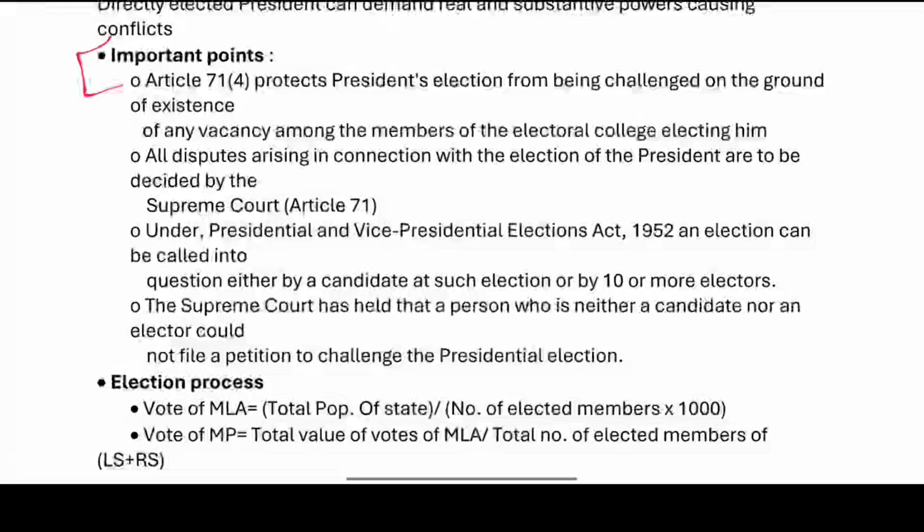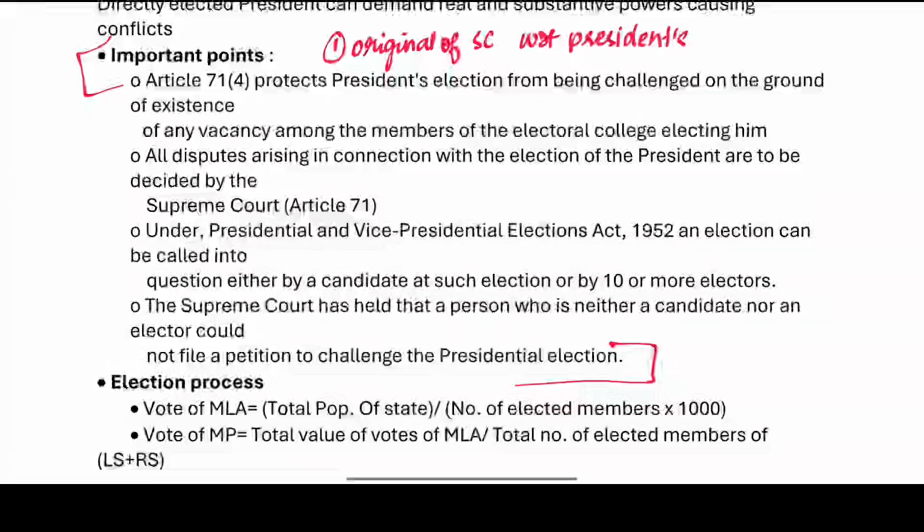Now, from this to this, what are the questions possible? The first question possible is: the original jurisdiction of the Supreme Court with respect to the president's election is mentioned in which article? It is mentioned in Article 71.